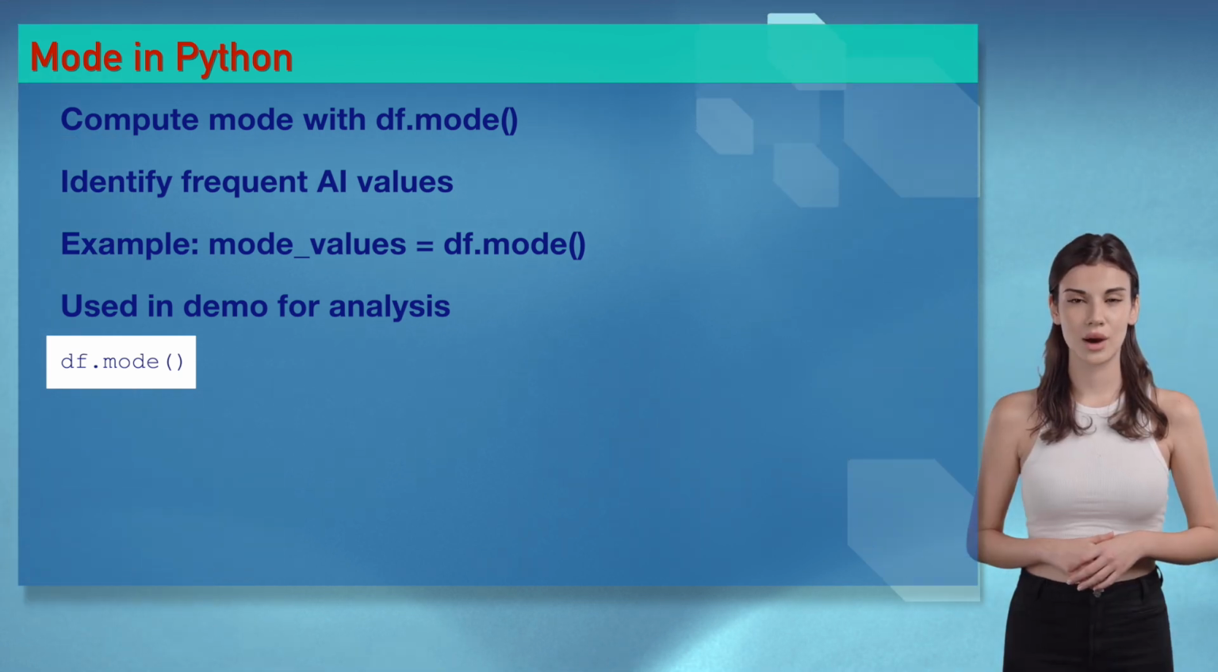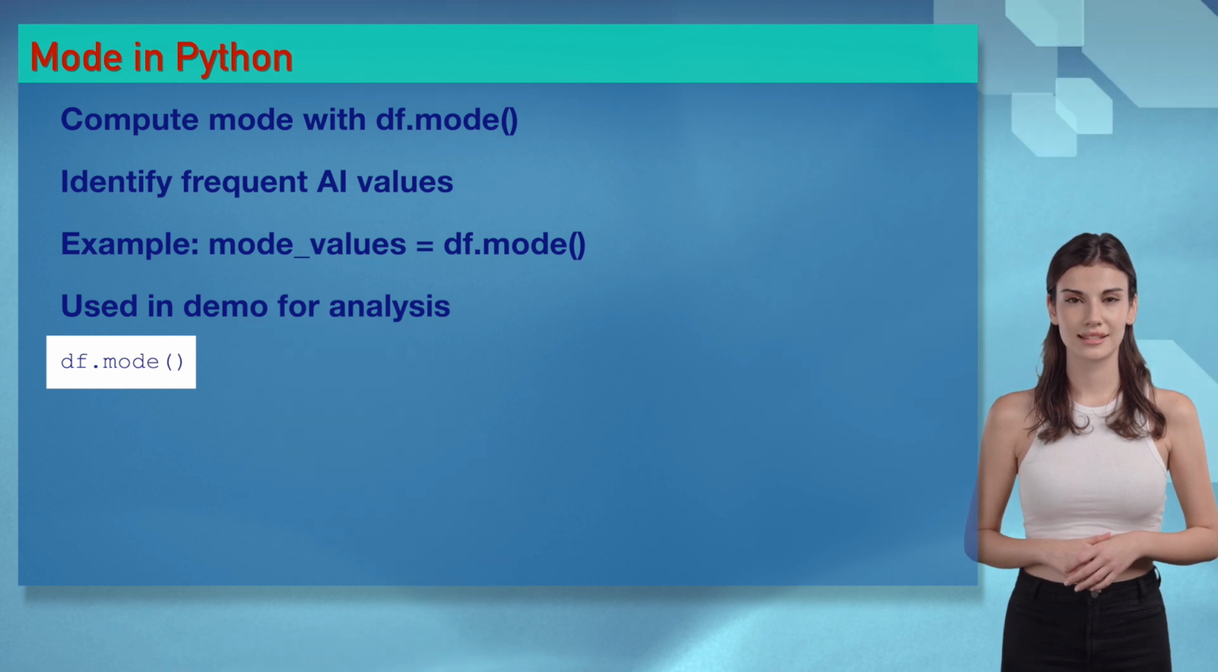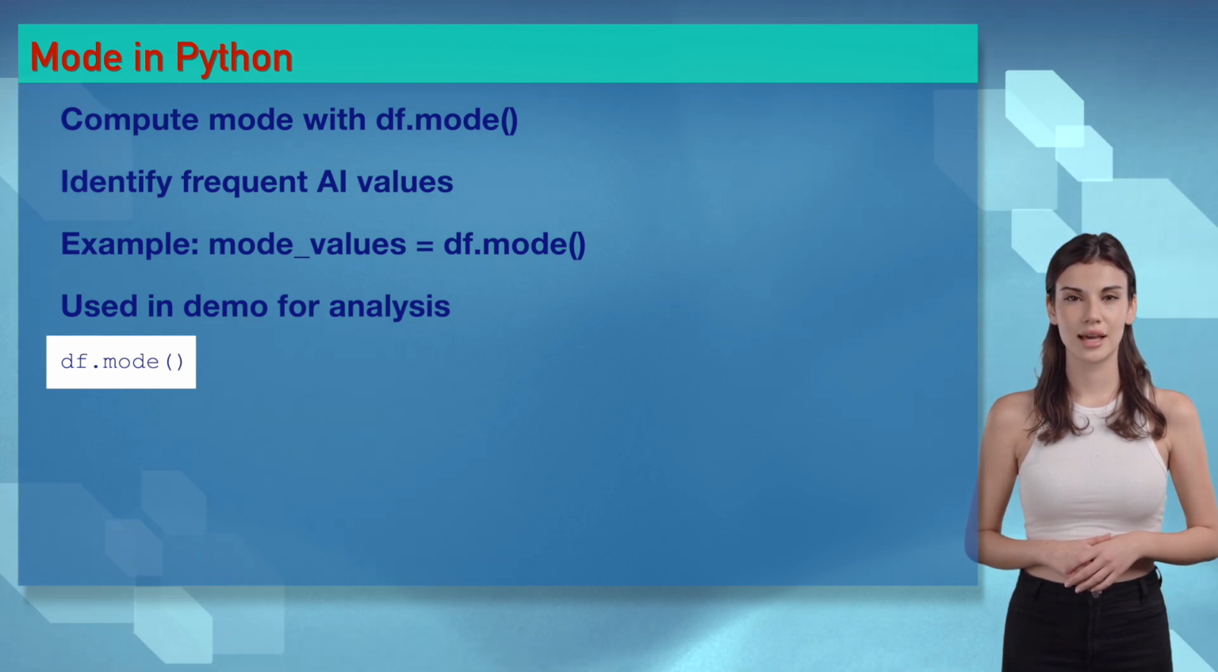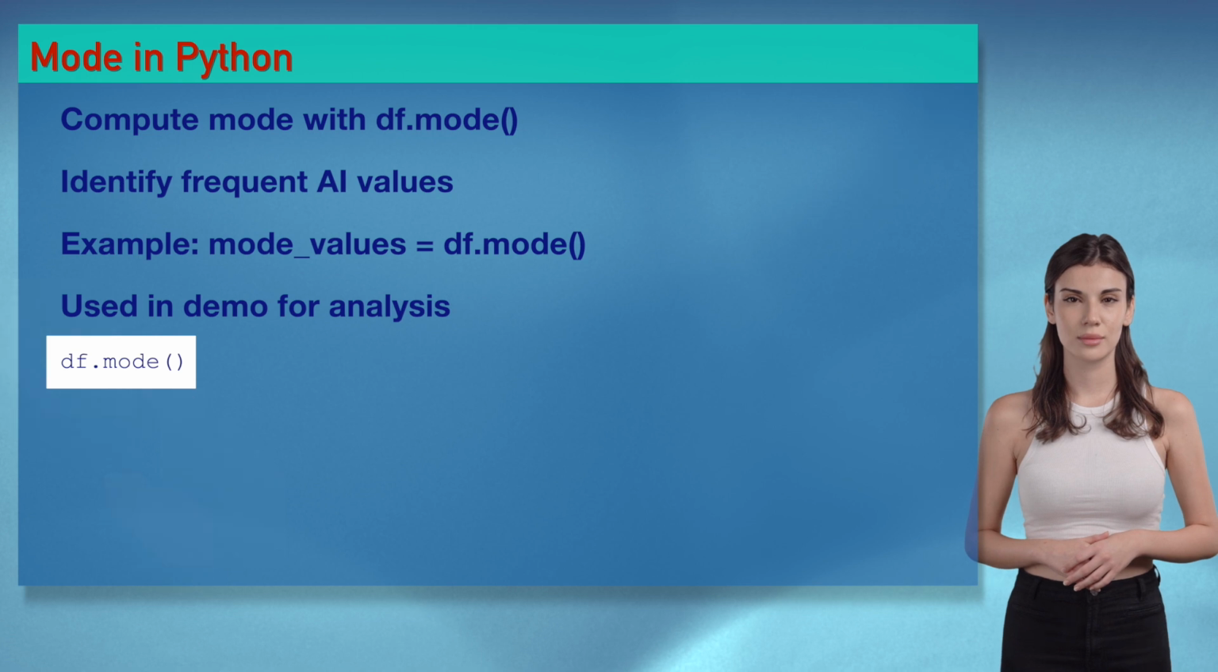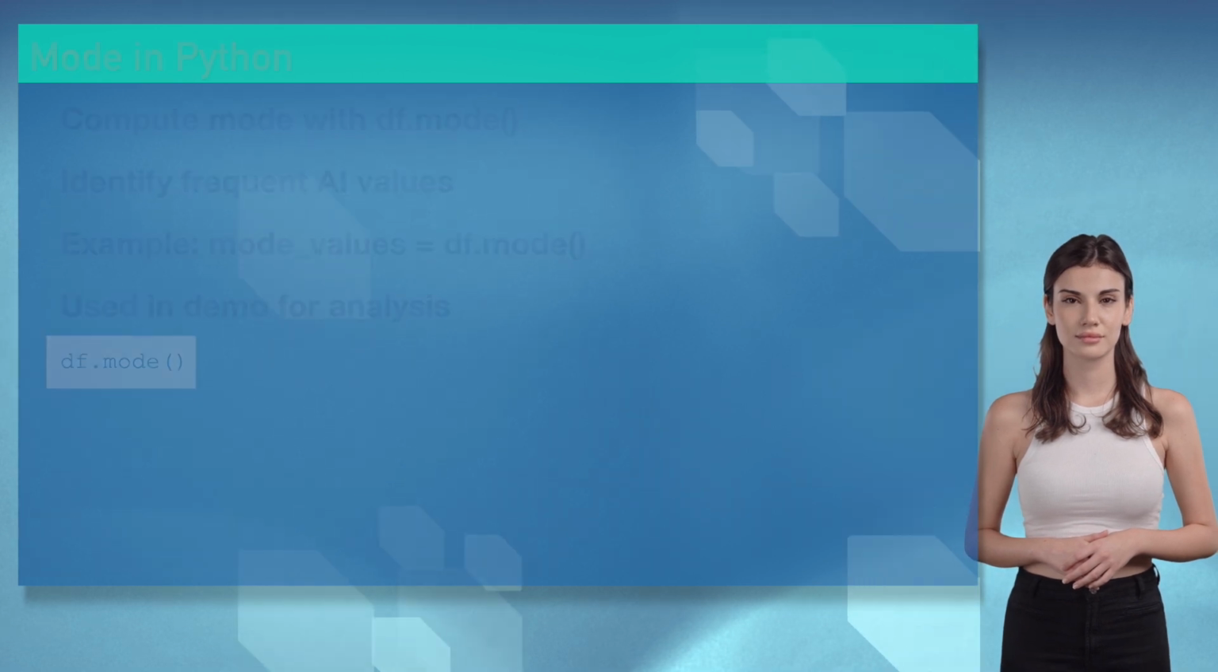You're spotting my heart, Ethan. Wizards, mode identifies frequent AI data values. Try it in our demo. It's like uncovering patterns with passion.